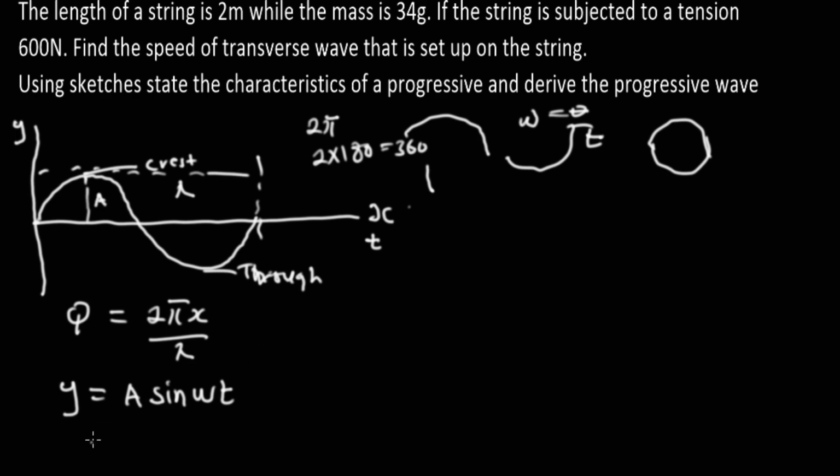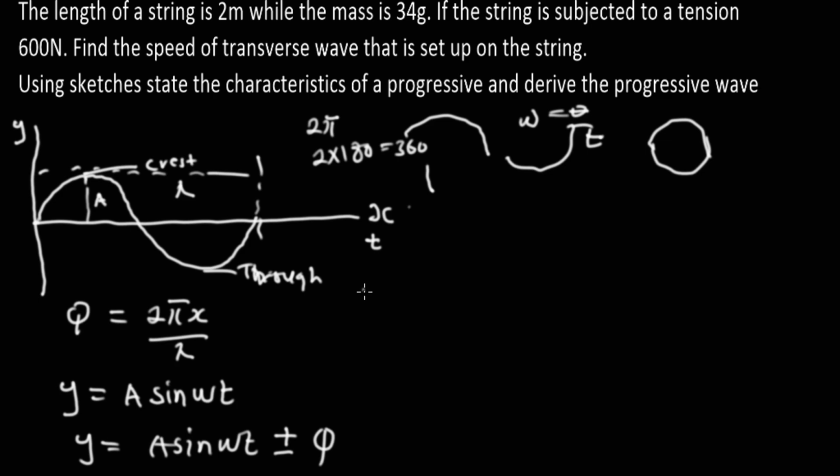From this, we can denote that y is equal to a sine wt plus or minus the phase angle. If the wave is moving towards the right, it's a negative sign. If the wave is moving towards the other direction, it becomes a positive sign.